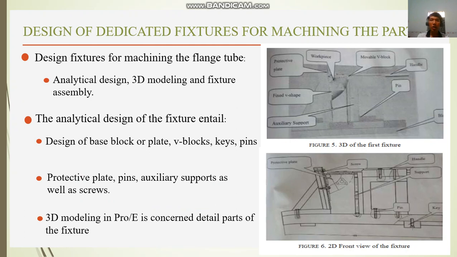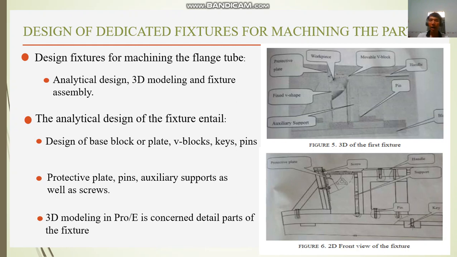Design of dedicated fixture for machining the parts. Design fixture for machining the flange top. Analytical design, part modeling and fixture assembly. The analytical design of the fixture entails design of the base block or plates, base block, keys, pins, protective plates, auxiliary support as well as sprue. Part modeling is concerned with the detail parts of the fixture.